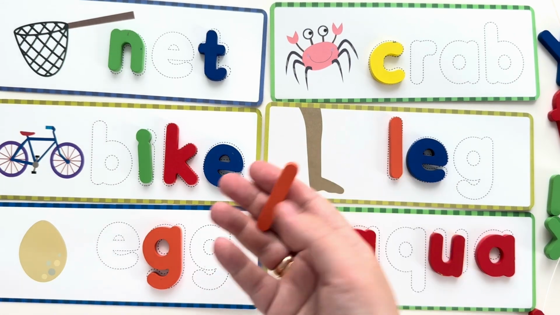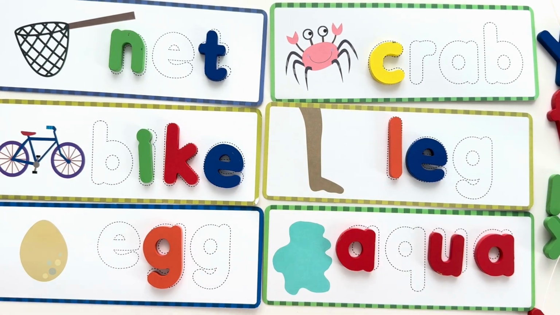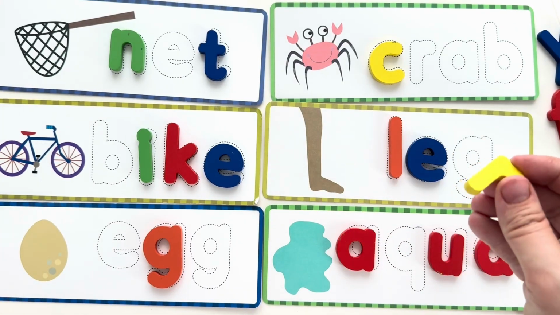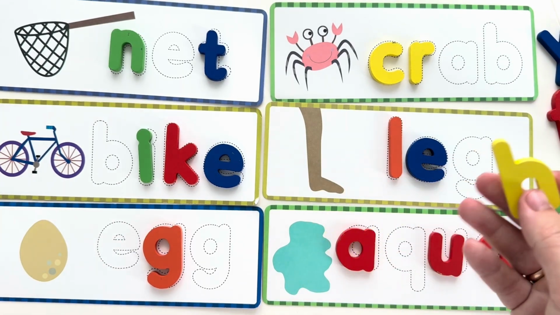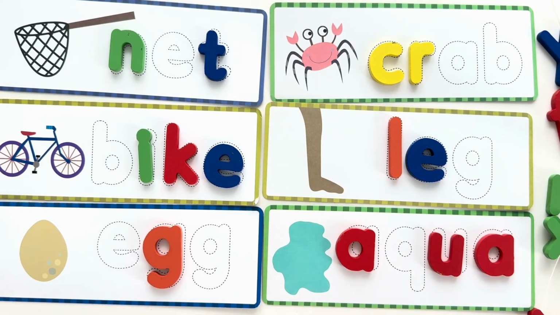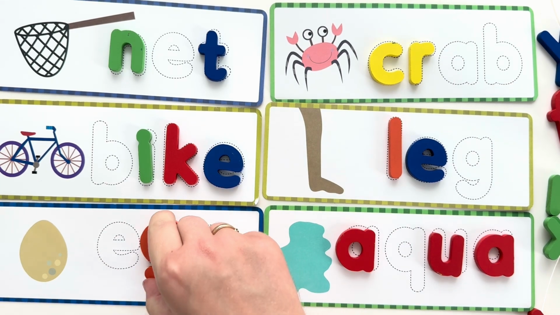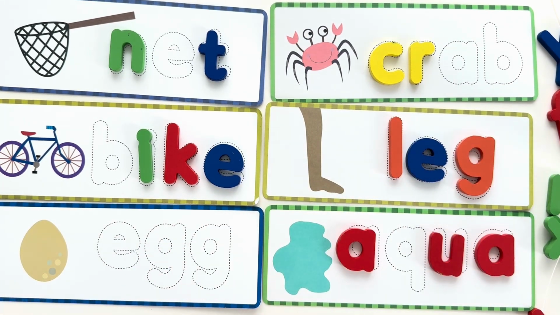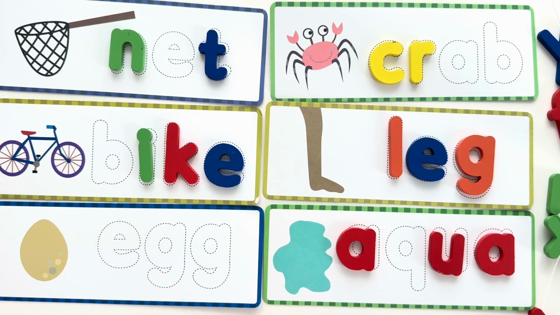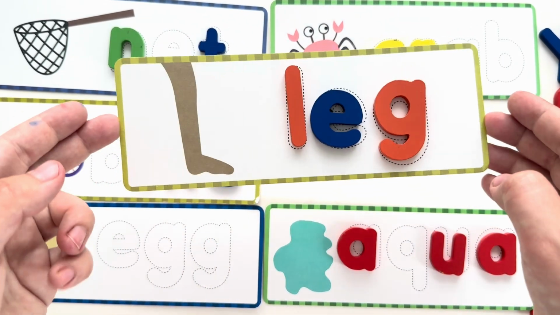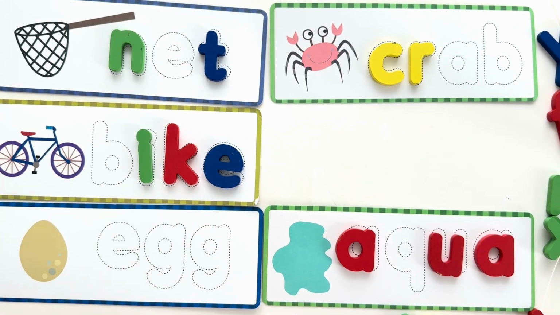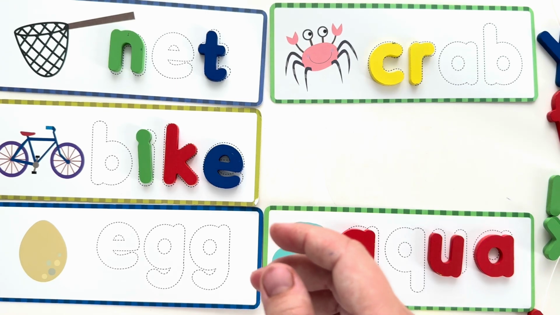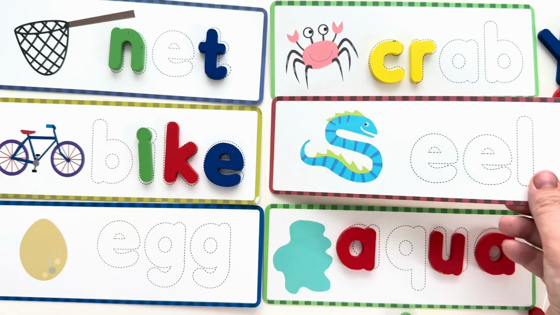Okay, I got 2. L, no. V, no. What's going on? R, we have place for R. Perfect. Next is H. We have to do something. Let's put G over here. And we've got leg completed. Perfect. L-E-G, leg. All right, so here we had lion, it's already done, and we take our last card.